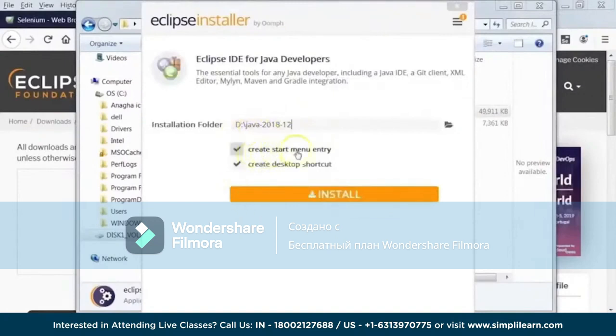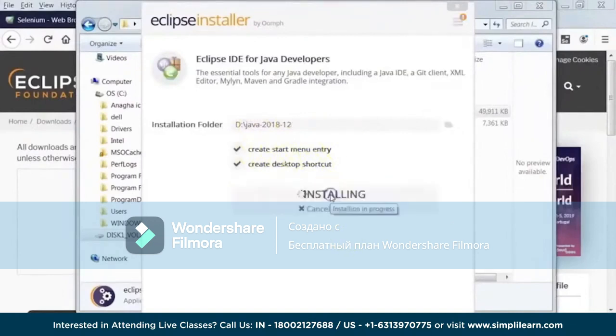And then also you have an option to create a start menu entry and desktop shortcut. So just leave the default selection as it is and go ahead and click on install. So this will take a while to install the Eclipse.